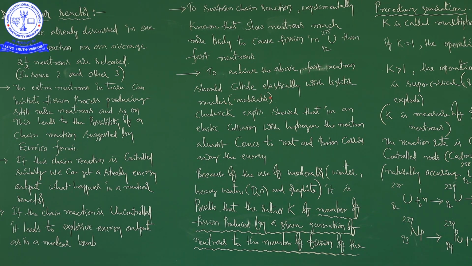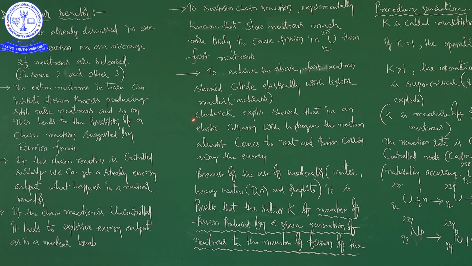That is the moderator. Whatever material we use to reduce the speed of the neutron is the moderator. So, to achieve the above, fast neutrons should collide elastically with lighter nuclei, that is, the moderator.